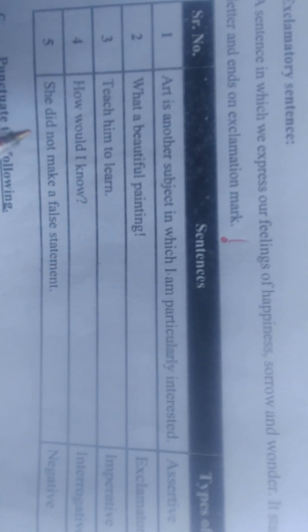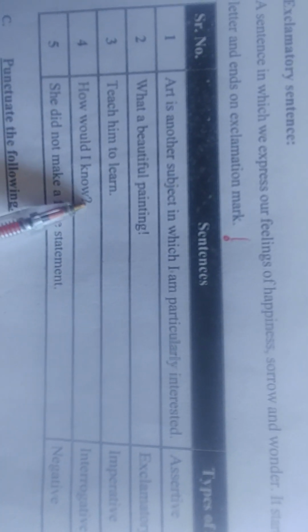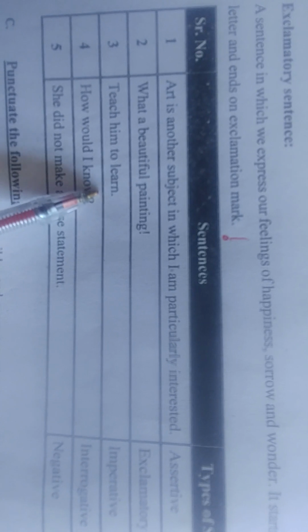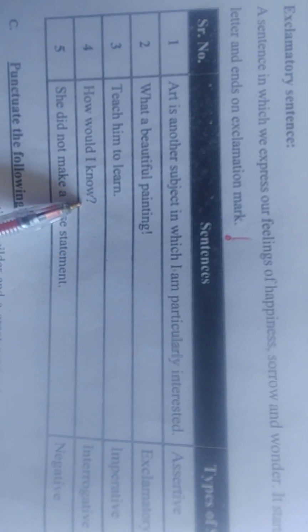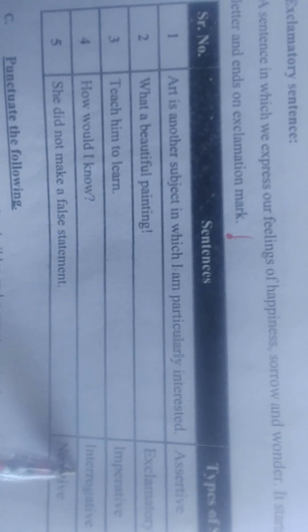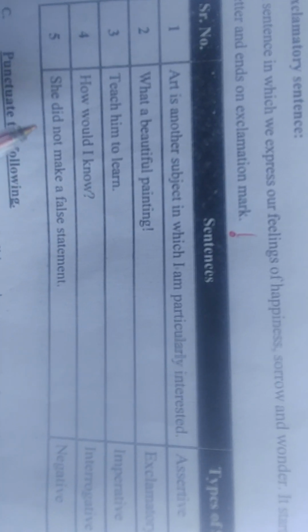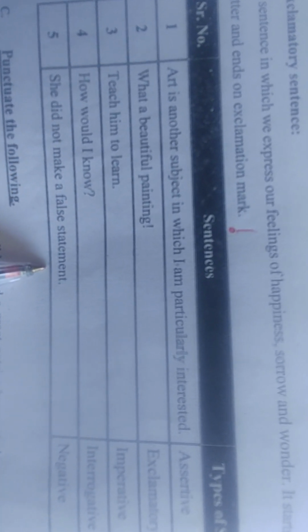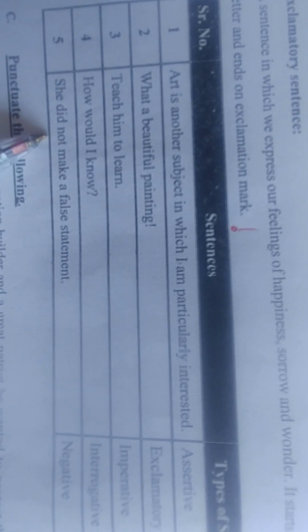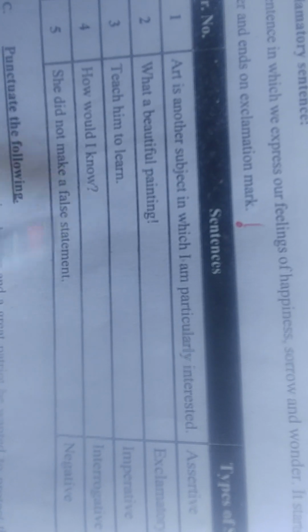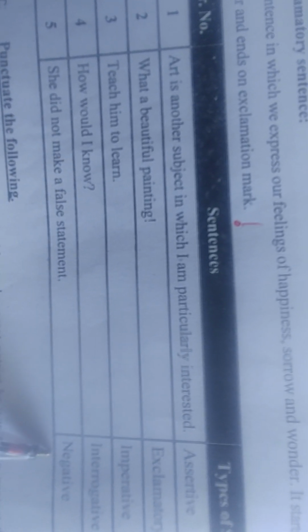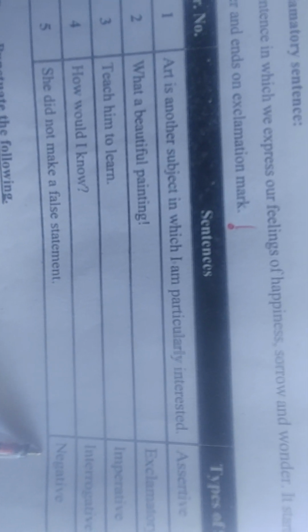Teach him to learn. This is imperative. Okay, how would I know? You can see this sign, this mark. Okay, this is the interrogation mark, sign of interrogation. So this is interrogative sentence. All right, she did not make a false statement. So not is in this sentence. As you can see, not indicates the negativity. So this is the negative sentence.